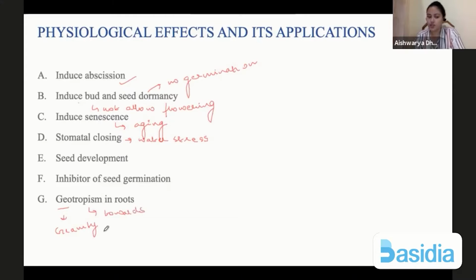So it will grow towards the gravity or towards the soil so that roots can absorb water from the soil and absorb nutrients also. In a stress condition, it wants more nutrients, more water. So it will allow the roots to go deeper into the soil and absorb all these things, which will help the plant to survive.